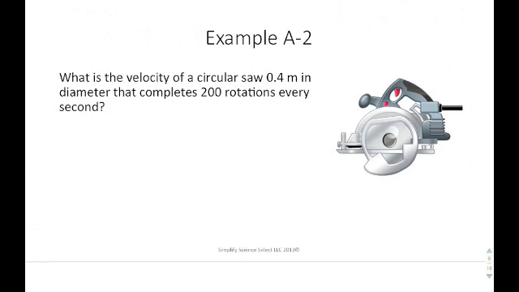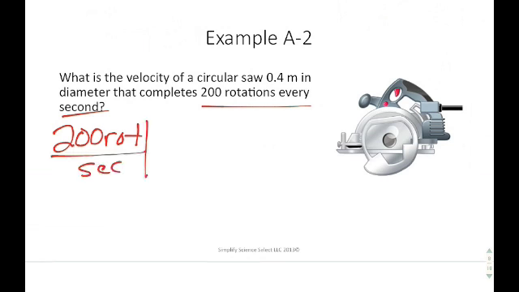In the next example, we're looking at a circular saw. It says, what is the velocity of a circular saw in diameter that completes 200 rotations every second? A lot of people look at this and get kind of confused with this idea of 200 rotations per second. What that represents is an angular velocity, so that's actually pretty close to what we want. It's saying you have 200 rotations per second. So if I could figure out how to relate rotations to meters, then this is just a straight conversion problem.